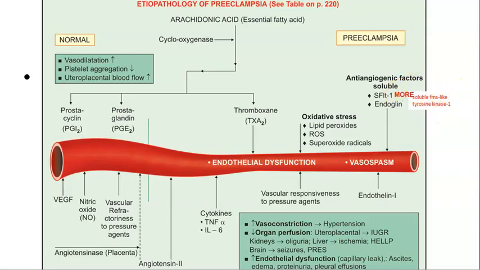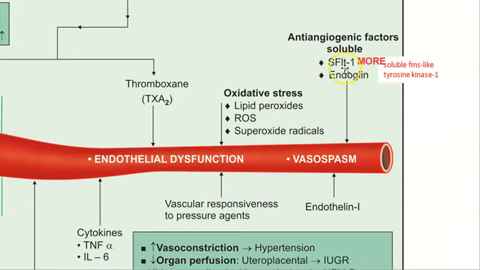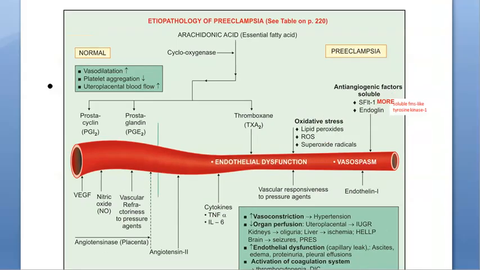Guys, one more thing. This SFLT1 will be more, okay? This is a diagnostic criteria, so you should know this. This is an anti-angiogenic factor. SFLT1 will be more. So soluble FMS-like tyrosine kinase 1. Okay. So SFLT, F is for FMS-like tyrosine kinase 1. This SFLT1 will be more. Okay, this is a diagnostic criteria, so you should know that one also. Okay.